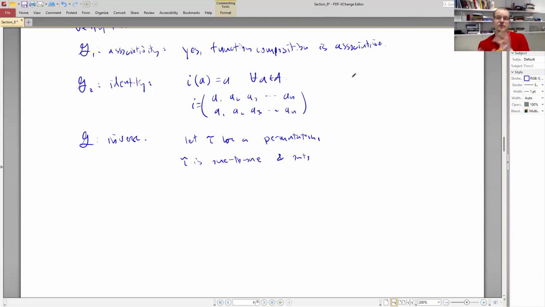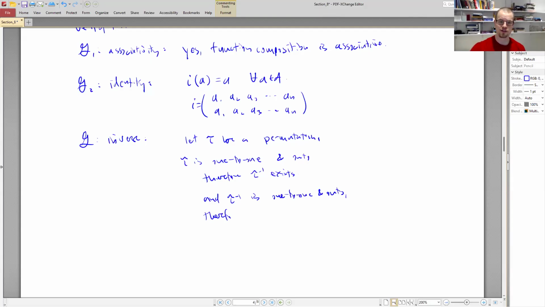We want to find an inverse for a permutation. But what we want to recognize is that tau is a function, and we already have good knowledge of functions. Tau is 1 to 1 and onto. Therefore, tau inverse exists, right? As a function that is 1 to 1 and onto, it has an inverse function, and tau inverse is 1 to 1 and onto.